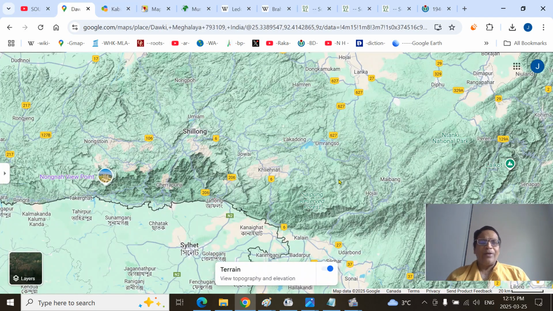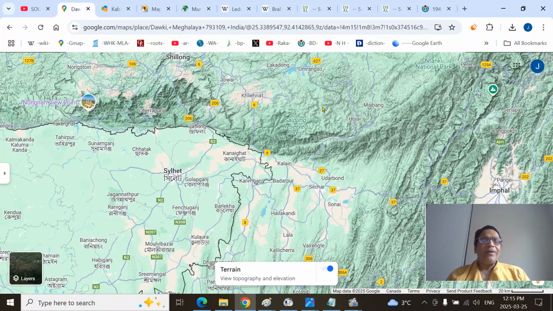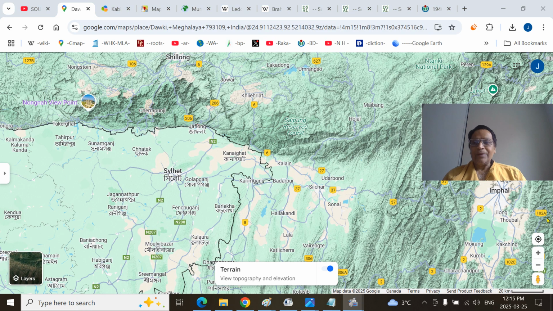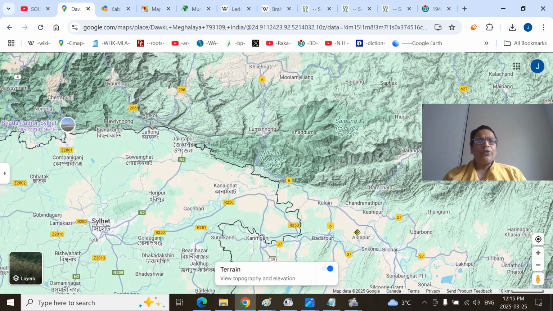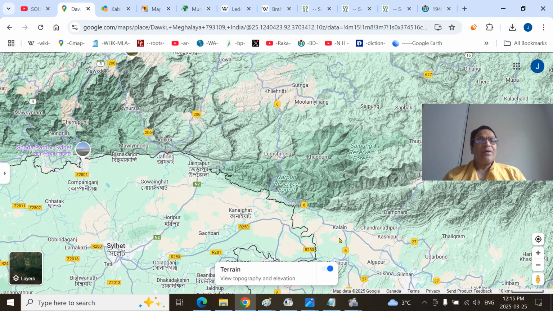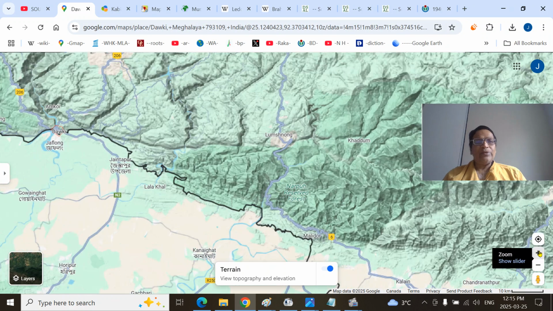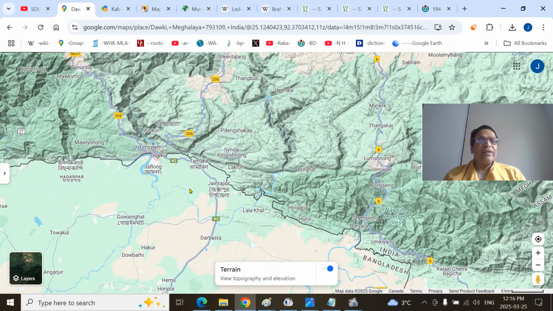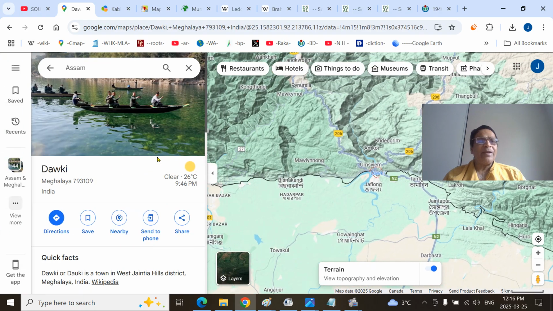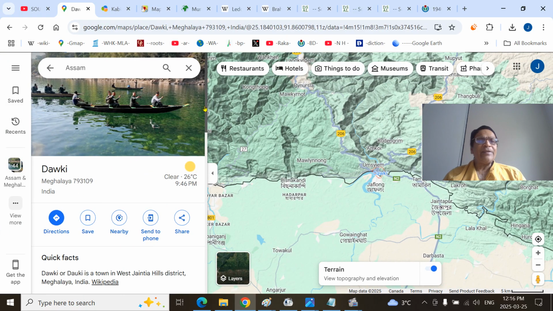So I'll show you the Dauki fault. You can see it's Badarpur, the Dauki fault. So when you actually see it, that makes a lot of things very interesting. It can be easy. You can see the Dauki. Sometimes it may be spelled differently. See, all of a sudden the escarpment of Meghalaya, the escarpment. That's the geological fault. That means the Bengal lowlands and the Meghalaya plateau region.